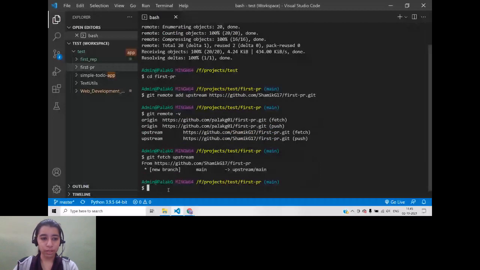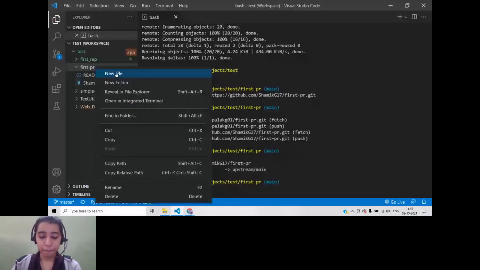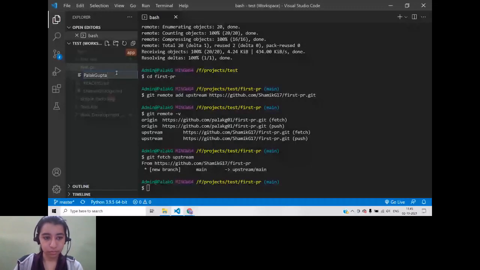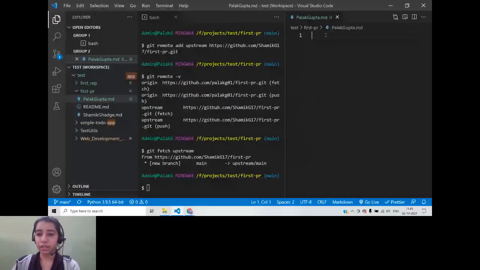So you go to that repository, the folder. Now here, what I want to do is add a new file. So I will click on new file. I will name the new file. Press enter. So you will make changes to the code, whatever you want to do.